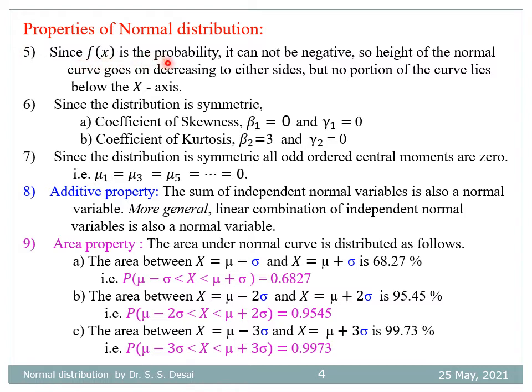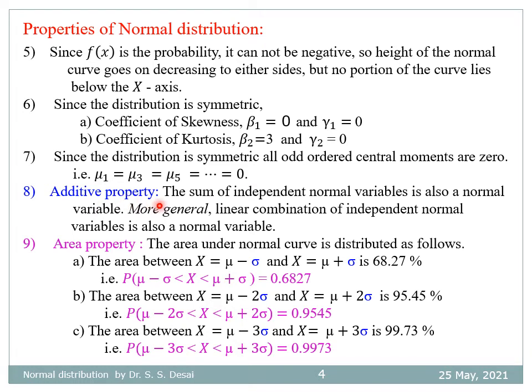Since f(x) is the probability, it cannot be negative, so the height of the normal curve goes on decreasing to either side, but no portion of the curve lies below the x-axis. As the distribution is symmetric, the coefficient of skewness beta 1 is 0 and gamma 1 is equal to 0. Coefficient of kurtosis beta 2 is equal to 3 and gamma 2 is equal to 0. Due to symmetry, all odd ordered central moments are 0, in notation mu1 equal to mu3 equal to mu5 and so on equal to 0.